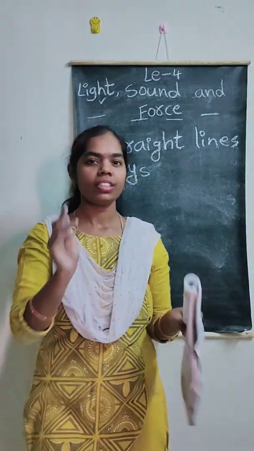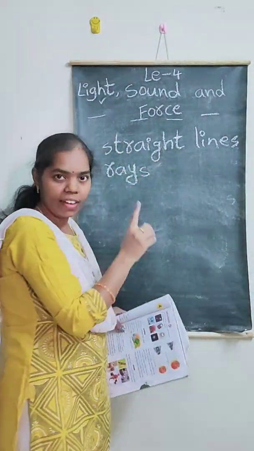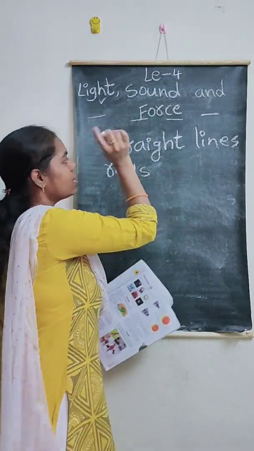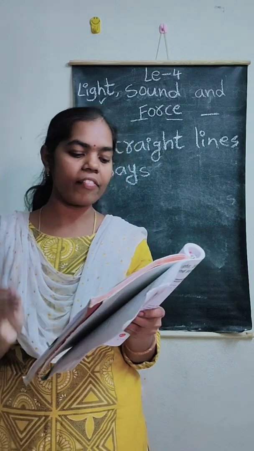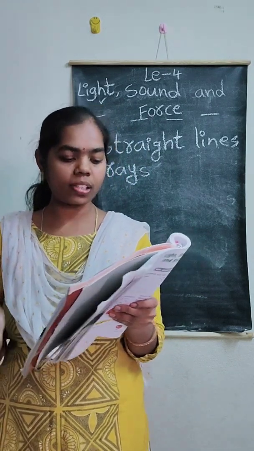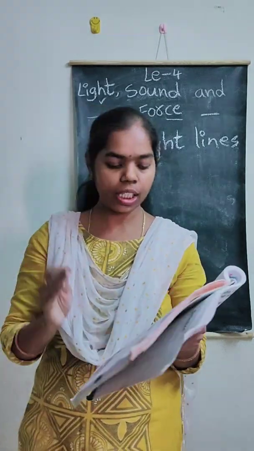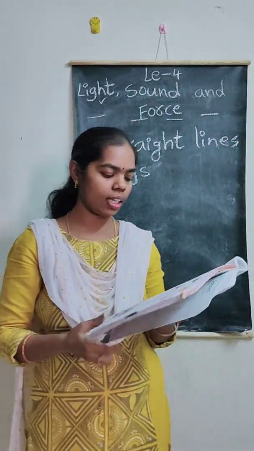Light travels in straight lines. These straight lines are called rays. When something comes in the way of light or blocks the path of light, a shadow is formed. We have seen? Okay, good.